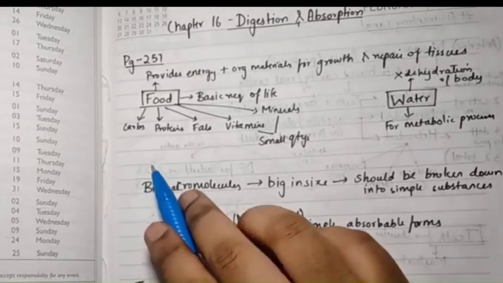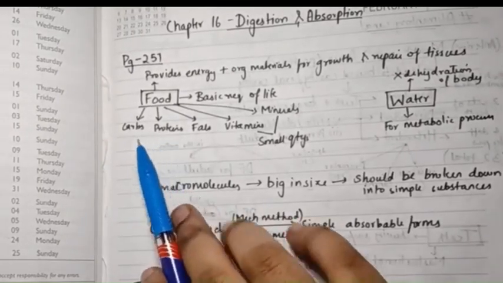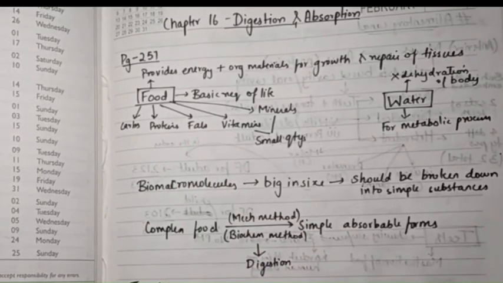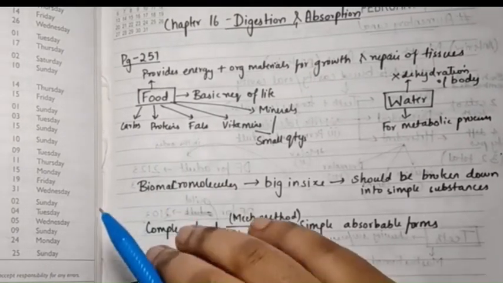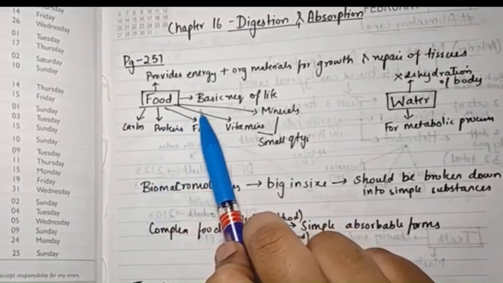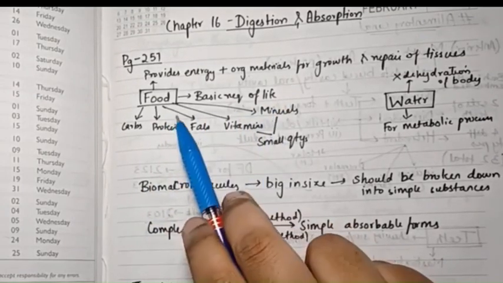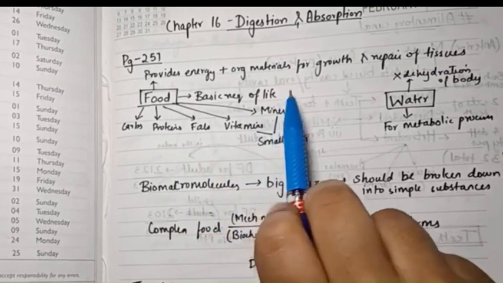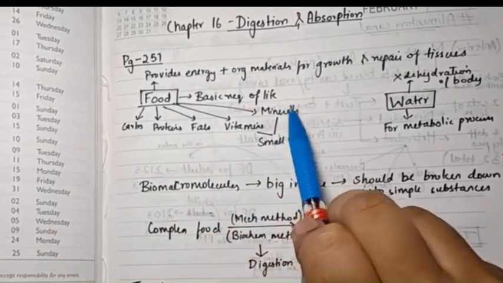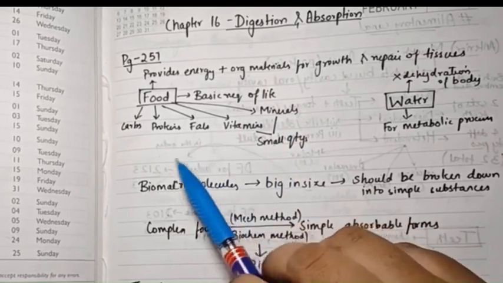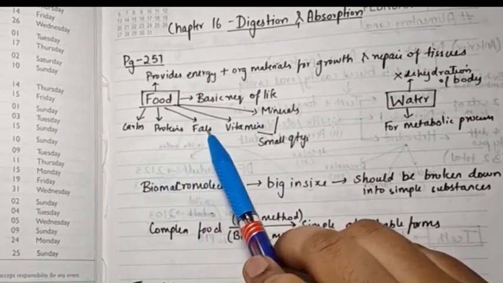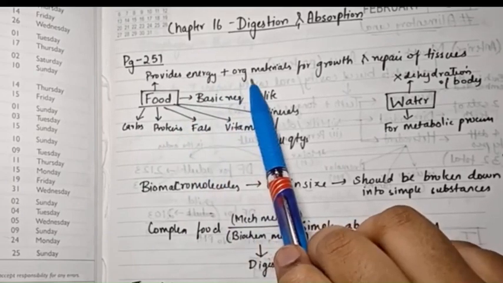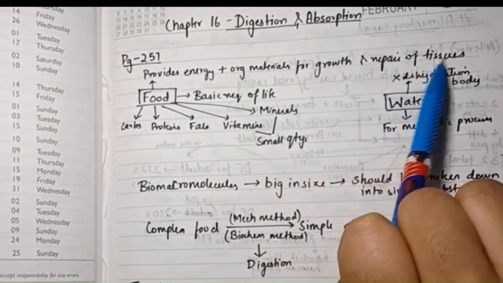So the first topic here is about food, and here in my handwritten notes I have everything from the NCERT, not even a single line is missed. So let's start. Food is the basic requirement of life. It has mainly carbohydrates, proteins, fats, vitamins and minerals, and vitamins and minerals are in small quantities compared to carbohydrates, proteins and fats. Food provides energy, plus it provides the organic materials for growth and repair of tissues.